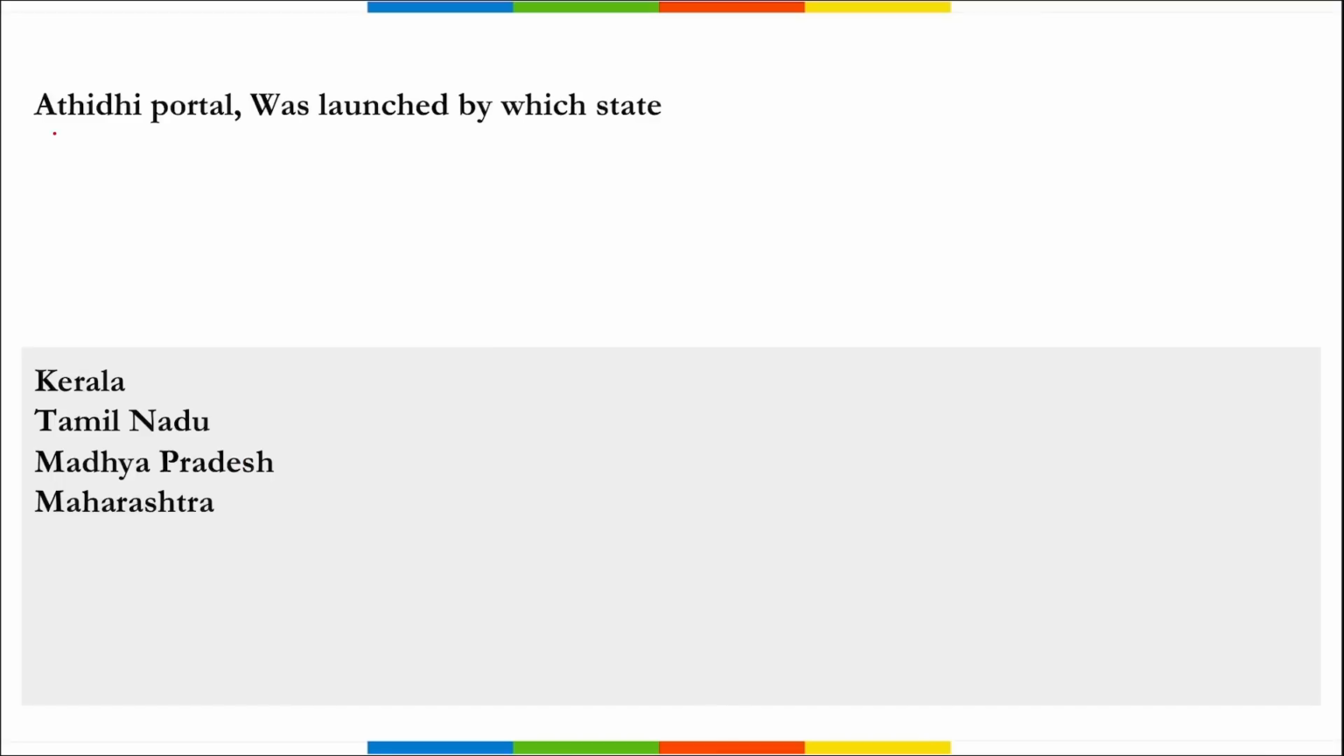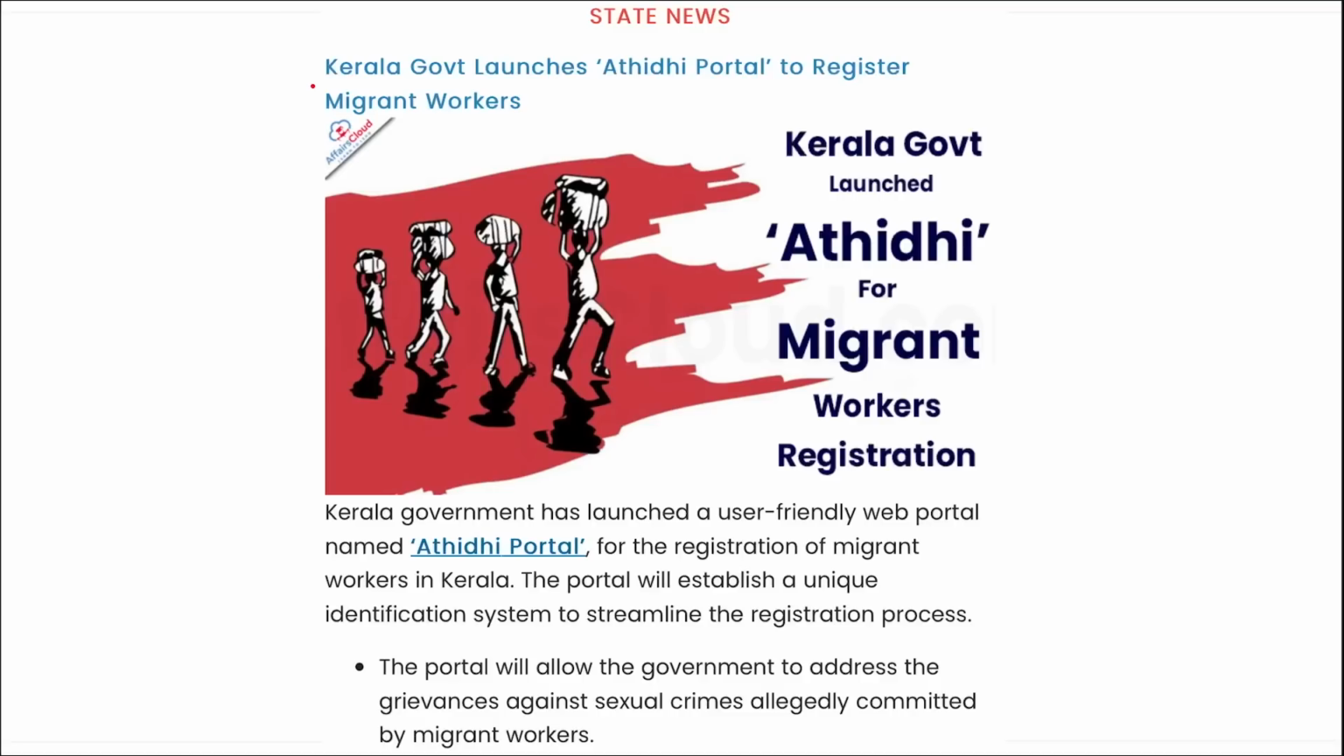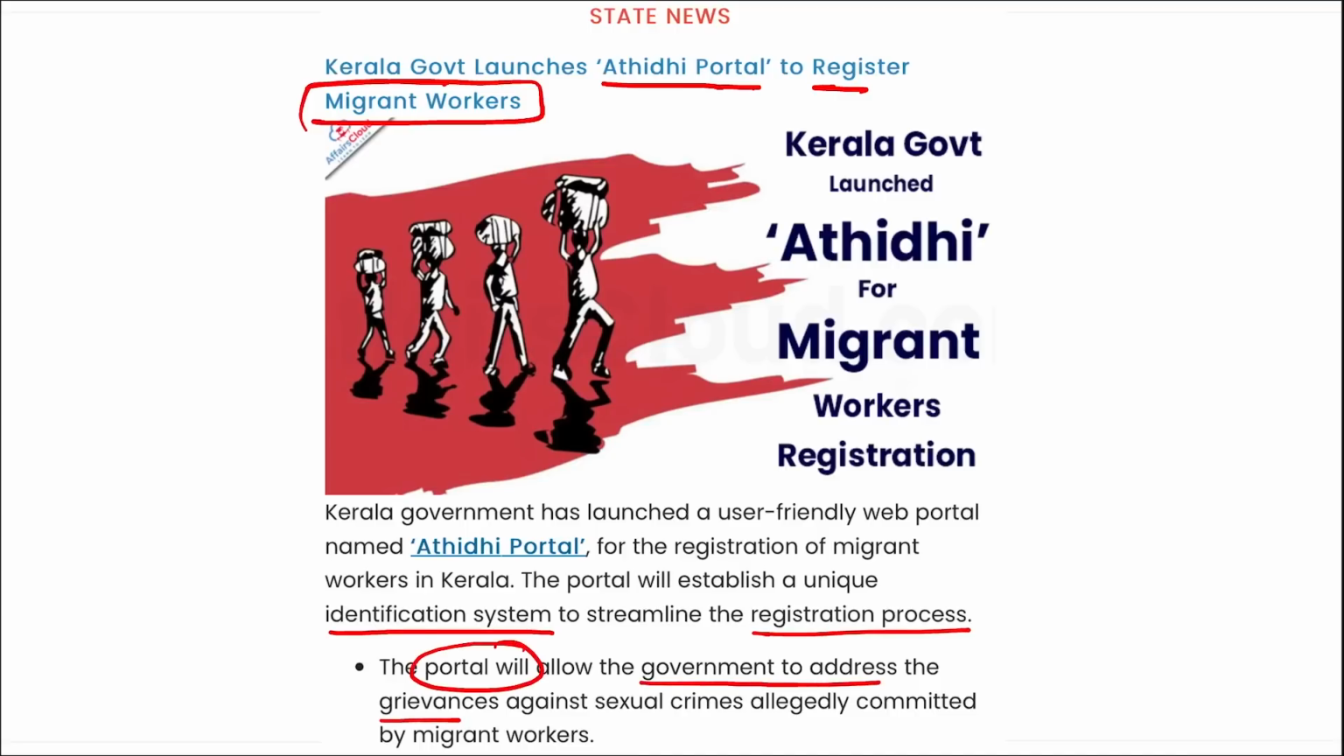Next is the Atithi Portal. This was launched by which state? The Atithi Portal is a migrant worker registration portal, correct? It was launched by the state of Kerala, right? The Kerala government has launched this Atithi portal to register migrant workers. The portal will establish a unique identification system to streamline the registration process, and it will allow the government to address grievances against sexual crimes committed by migrant workers, correct?